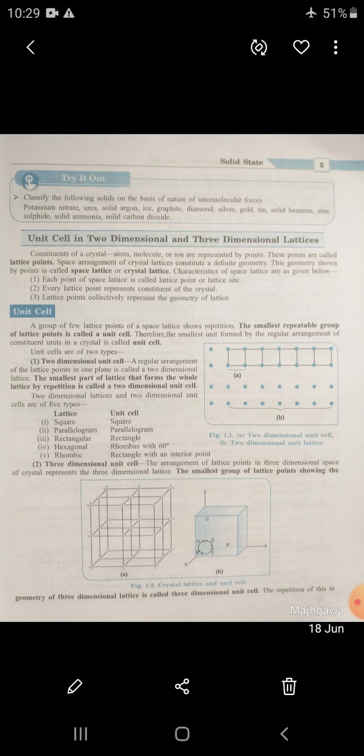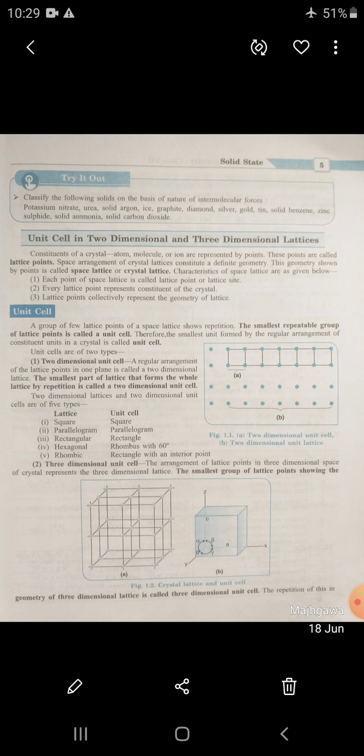So, constituent particles are ions in ionic, atoms in covalent, molecules in molecular, metal ions in metallic solids, with electrostatic force, covalent bond, weak van der Waals force, and metallic bond respectively.